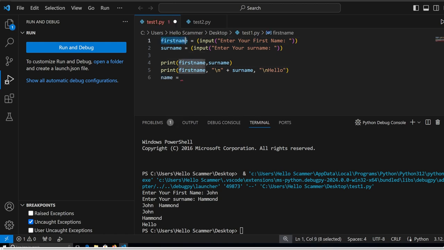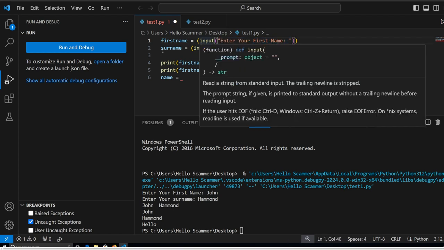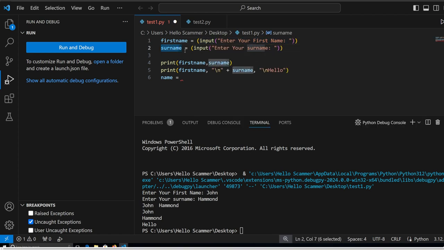A variable is something that we specify to use later in a program. For example, maybe you want to specify an age or a number, something you want to pass along to be used later by the program. So for example, first name is a variable that equals input. We're asking the user for an input: enter your first name. Surname is another variable, something we have specified, again with input.